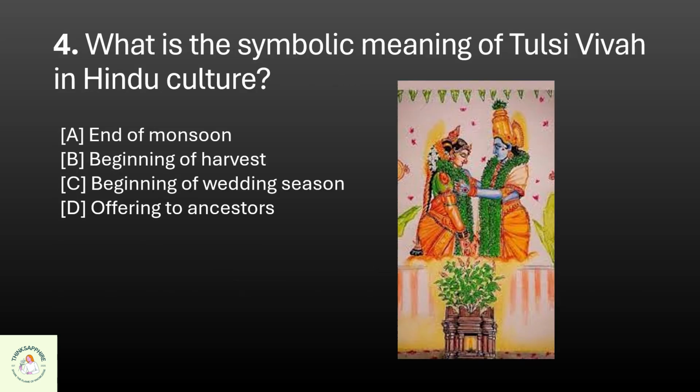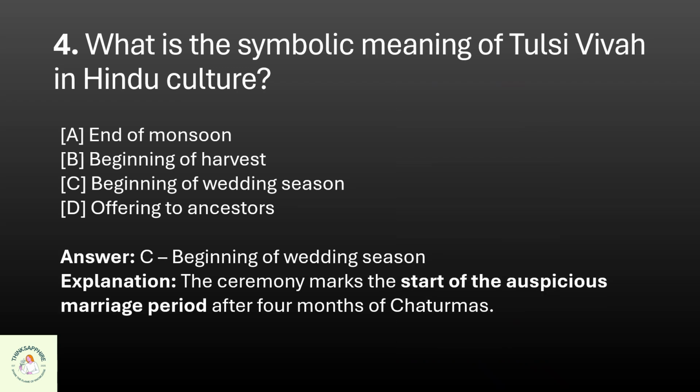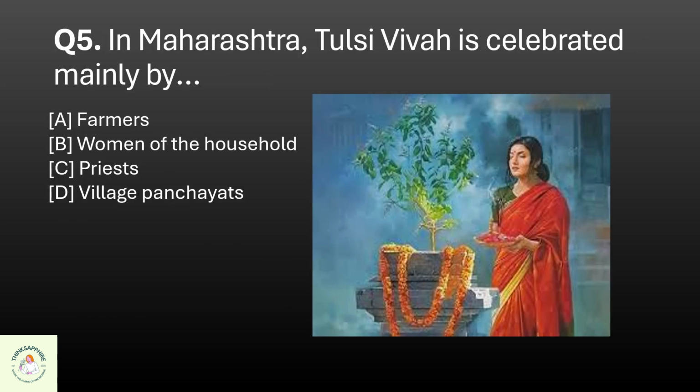Question 4. What is the symbolic meaning of Tulsi Vivah in Hindu culture? A. End of monsoon, B. Beginning of harvest, C. Beginning of wedding season, or D. Offering to ancestors. The correct option is C. Beginning of wedding season.